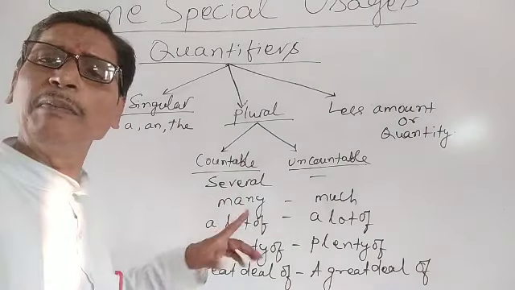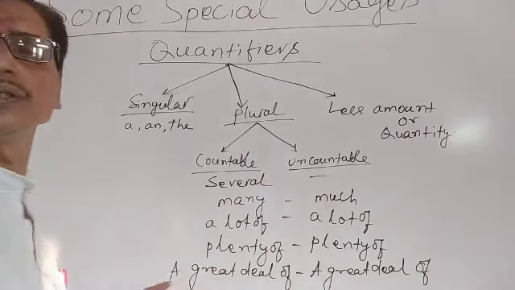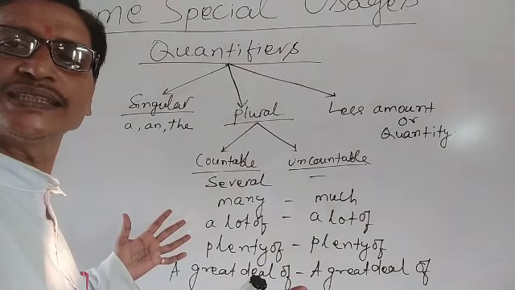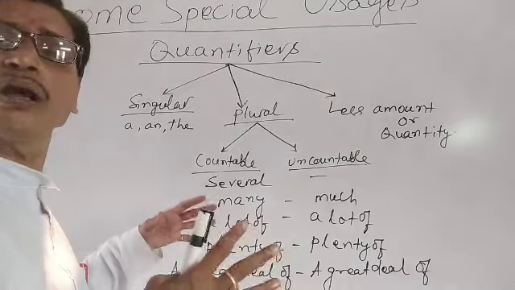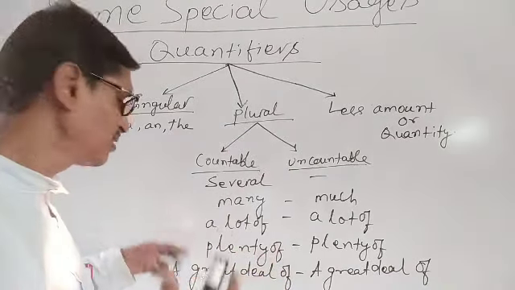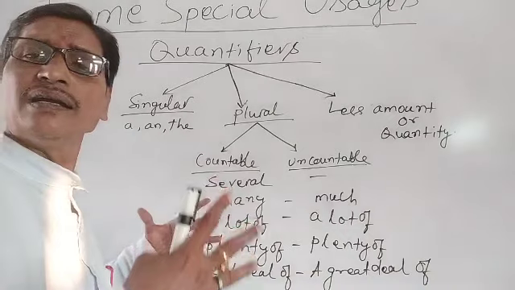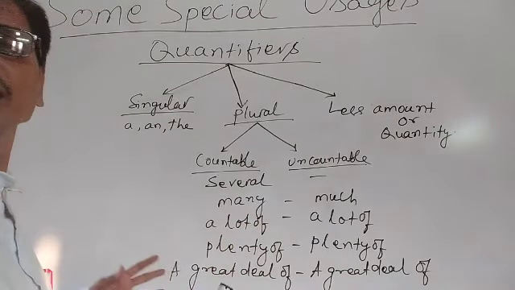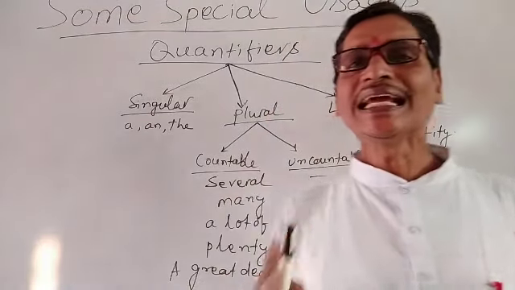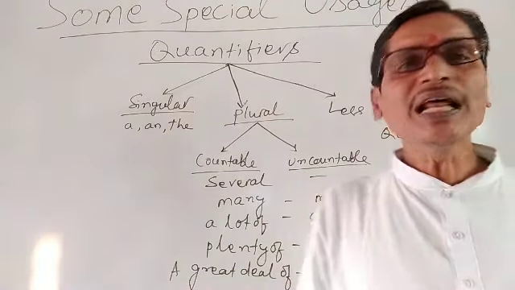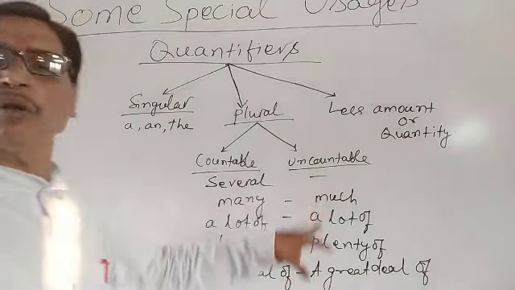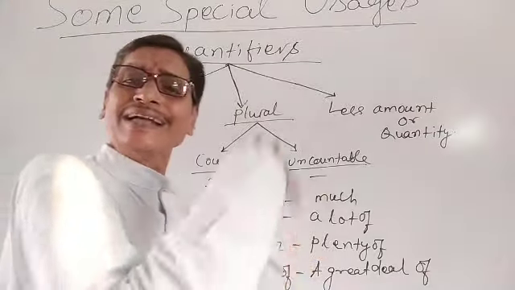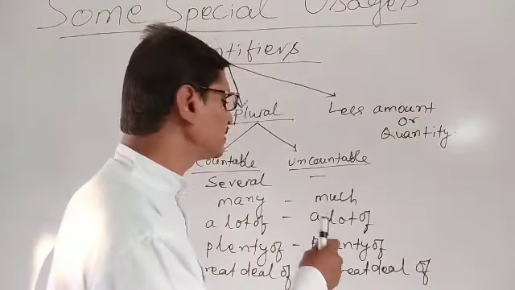I don't have many story books. I have a lot of knowledge. Understand? I have a lot of friends. I have plenty of chocolates in my house. I have a great deal of books in our house. Similarly, we can use some other quantifiers to talk about the quantity or the amount of the subject.